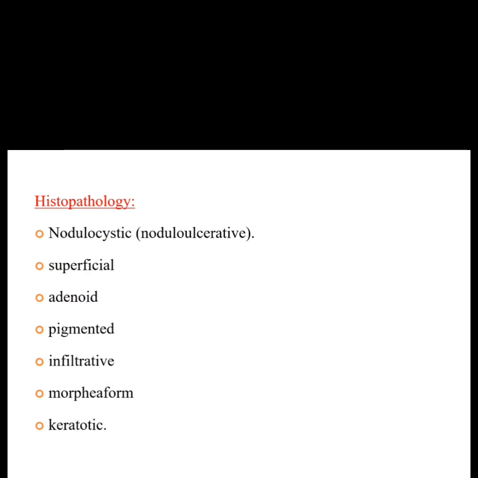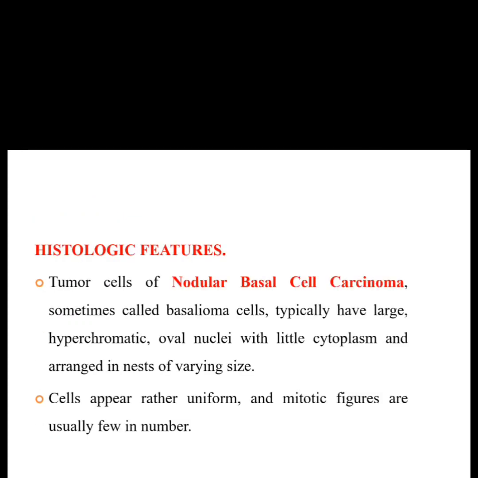Now coming to the histopathology. There are also different types. First is nodulocystic, superficial, adenoid, pigmented, infiltrative, morphiform and the keratotic types. Now coming to the histopathological features of the nodular basal cell carcinoma. The tumor cells of the nodular basal cell carcinoma are also known as basaloma cells.